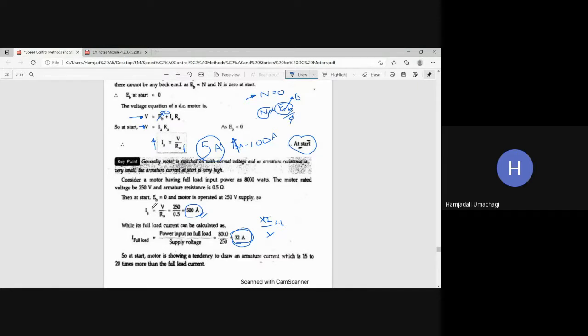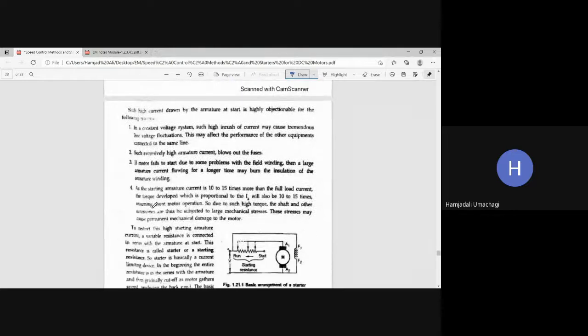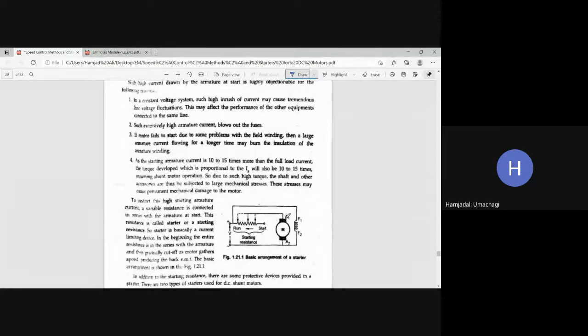Okay, so usually that resistance which we are connecting in series with the armature. So here you can see that this is the armature, and with this armature you are going to connect one resistance. So usually the starter is simply nothing but the resistance which is connected in series with the armature in order to control the high starting current.